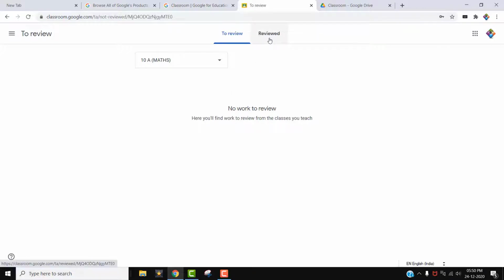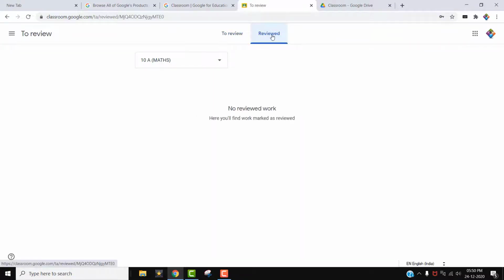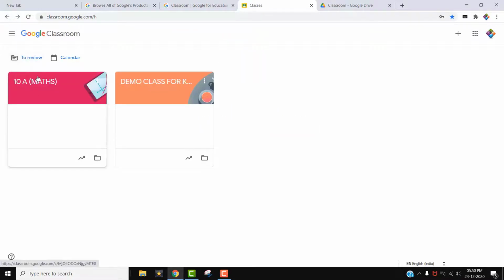After it is reviewed, meaning after it is graded, it will be seen in this tab. In this tab you can see all the work which you have reviewed, and in this tab you can see what you have to review, grade or mark. So that is the review tab, the review icon. In the classroom page you can see two links, one to review and the calendar. This is the gradebook, this is the folder. Teachers, these are the main things.